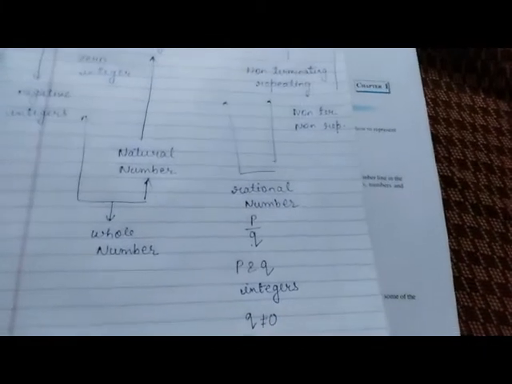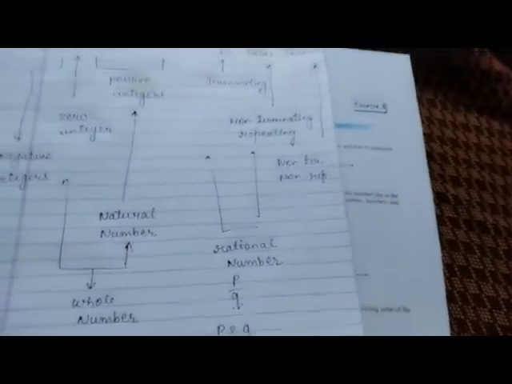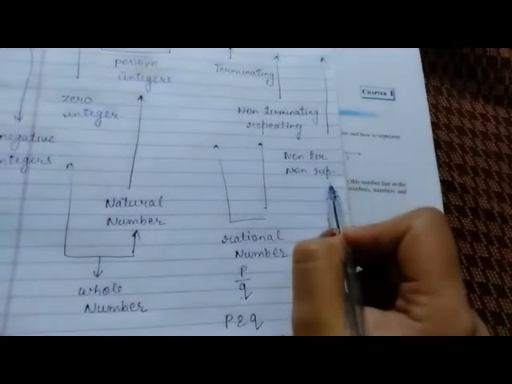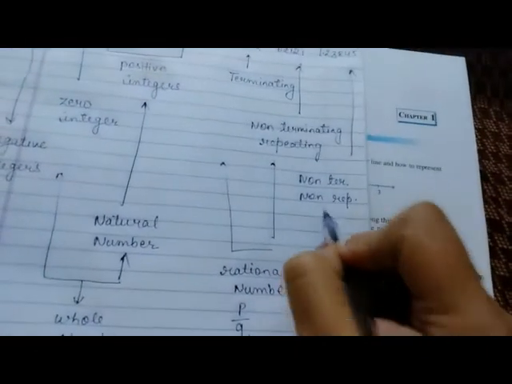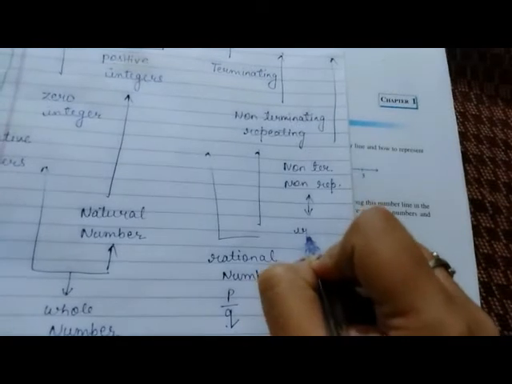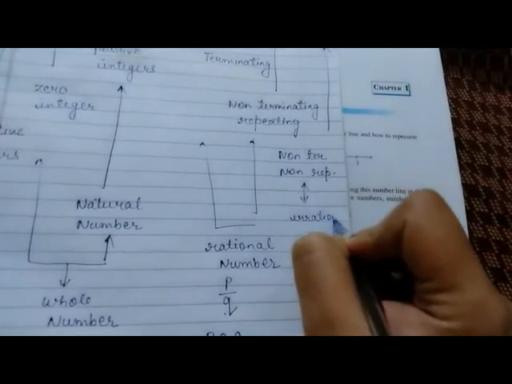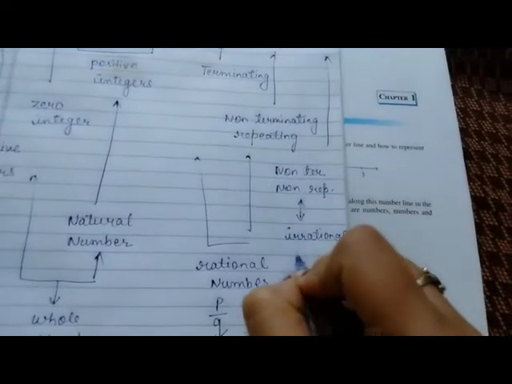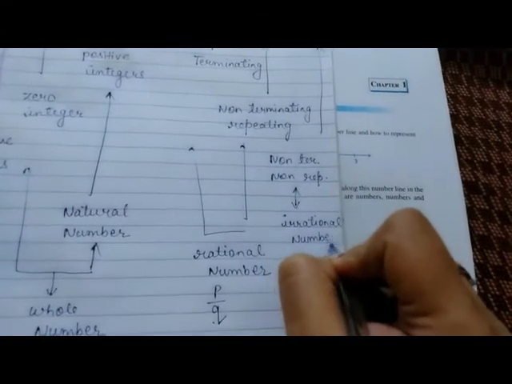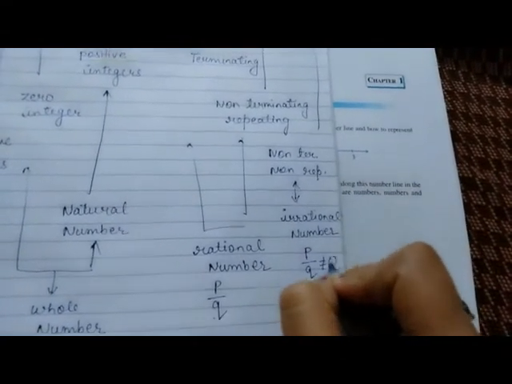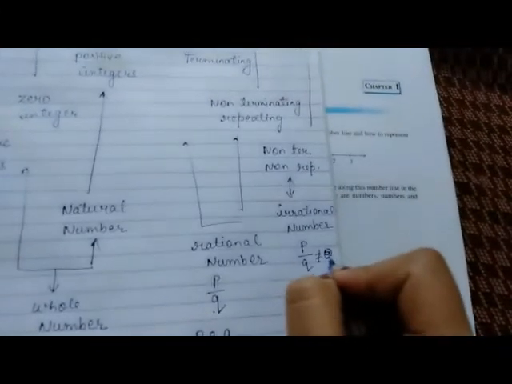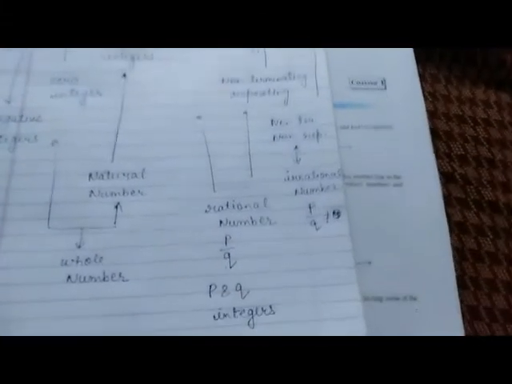Okay. Then now come to non-terminating, non-repeating numbers. They are also known as irrational number, because they cannot be defined in the form of p upon q. That's why they are known as the irrational number.